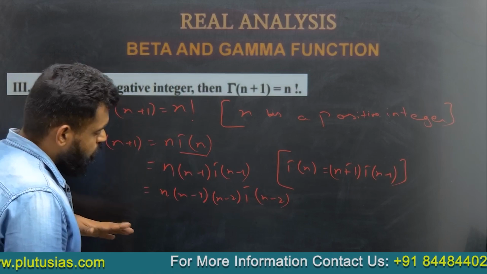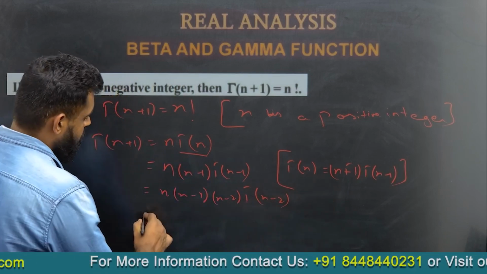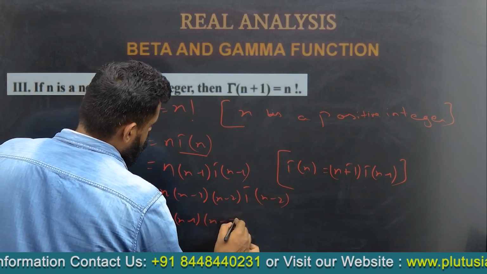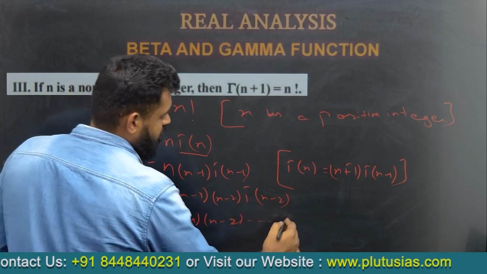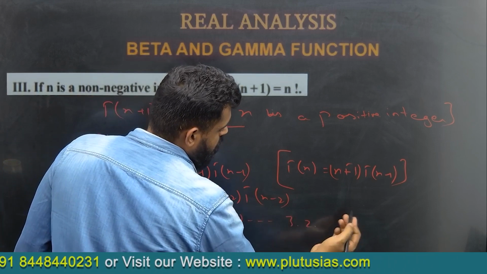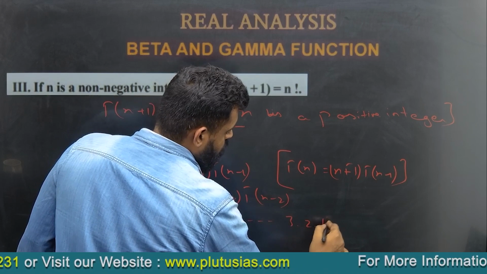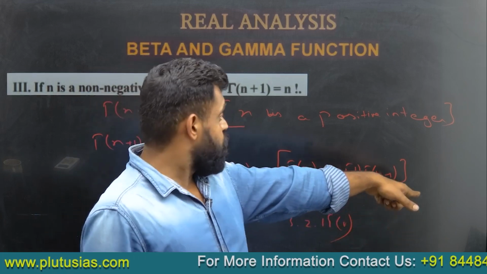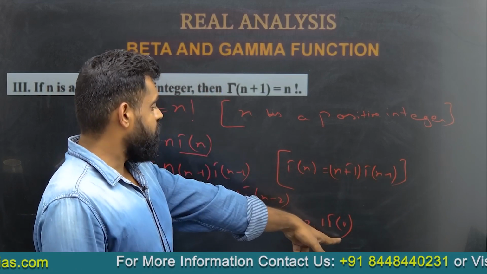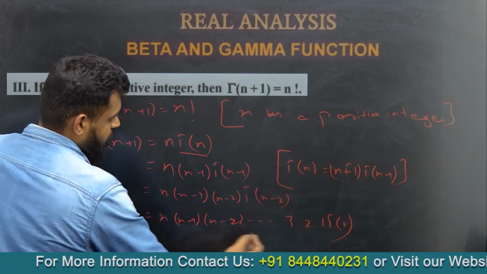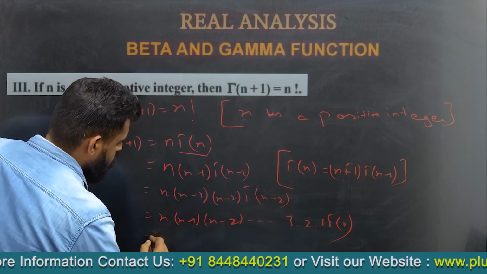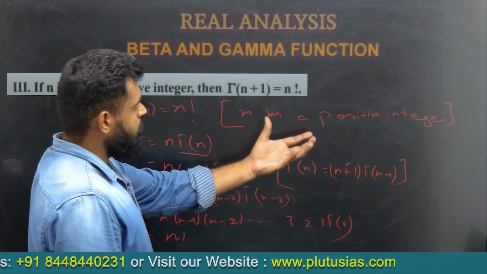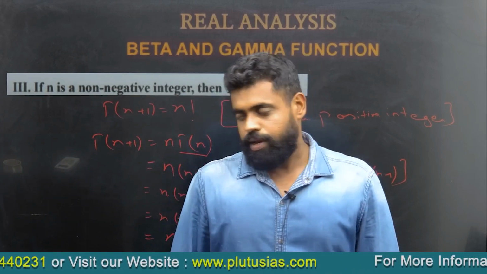Moving in this similar fashion, at the end we get (n minus 1)(n minus 2) dot dot dot 3 2 1 gamma 1, and we know that the value of gamma 1 is 1. We have proved this earlier. So what do we see here? This is the value of n factorial. So gamma n plus 1 is equal to n factorial.